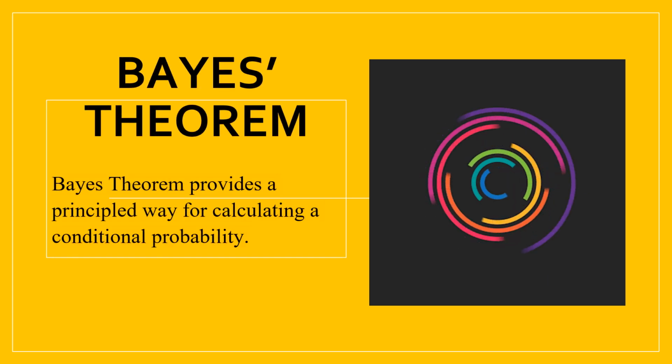Bayes theorem. Bayes' theorem provides a principled way for calculating a conditional probability. It is a simple calculation, although it can be used to easily calculate the conditional probability of events where intuition often fails. Bayes' theorem provides a way to revise existing predictions or theories, given new or additional evidence. In finance, Bayes' theorem can be used to rate the risk of lending money to potential borrowers.